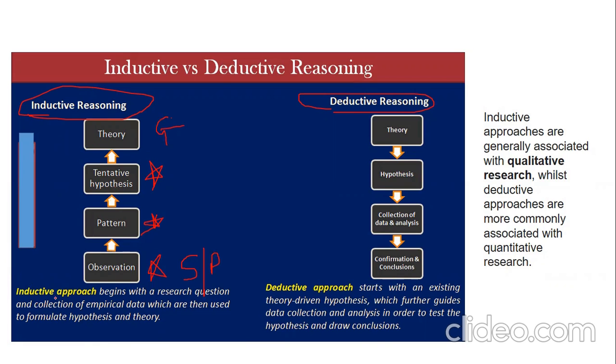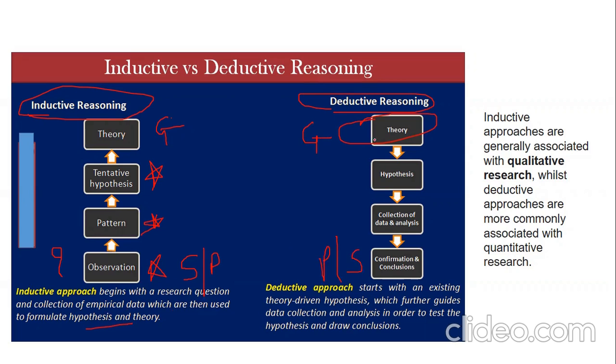Okay, so the inductive approach begins with a research question. Here we have a research question and collection of empirical data, which are used to formulate the hypothesis and the theory. Whereas in deductive reasoning, they come up with something very general and narrow down to something very specific or particular.